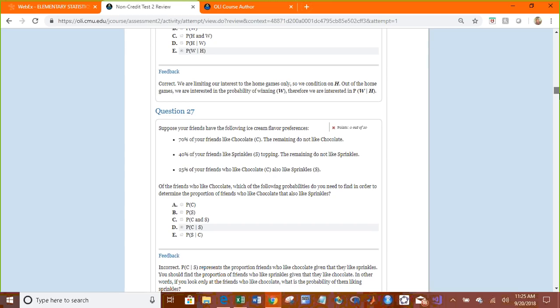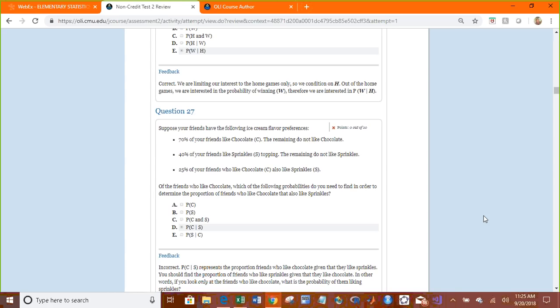Of the friends who like chocolate, which of the following probabilities do you need to find in order to determine the proportion who like chocolate that also like sprinkles? There are some issues with this question based on the wording. We've had issues with this one.